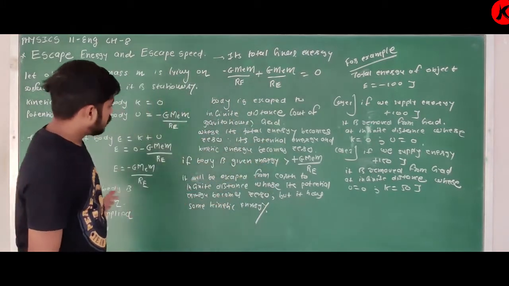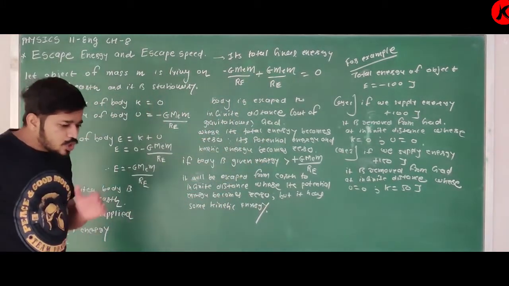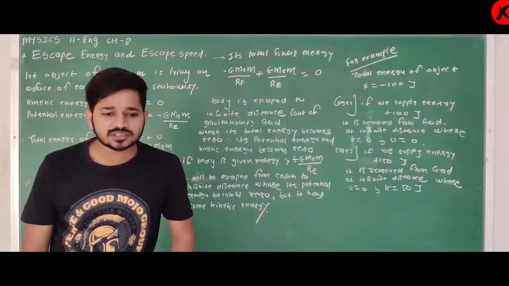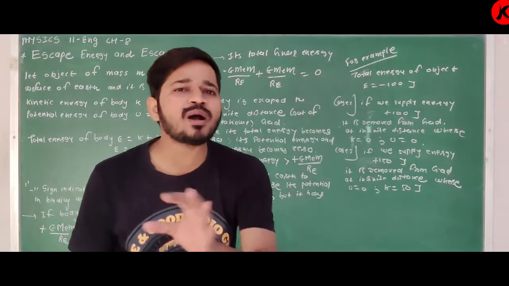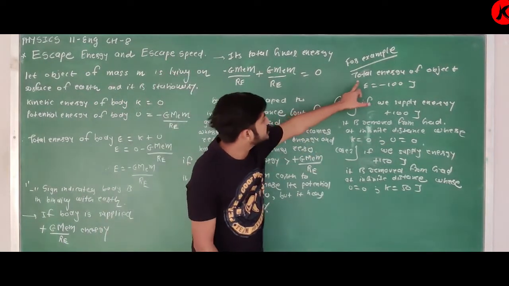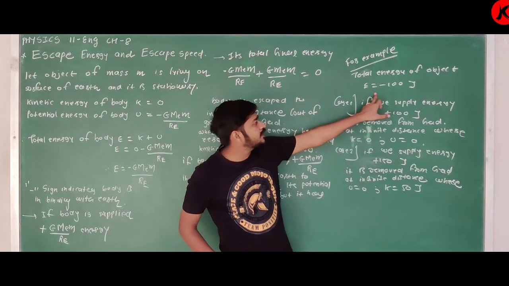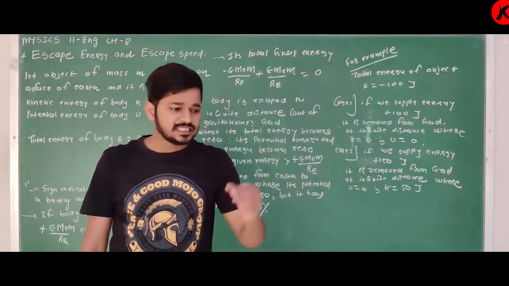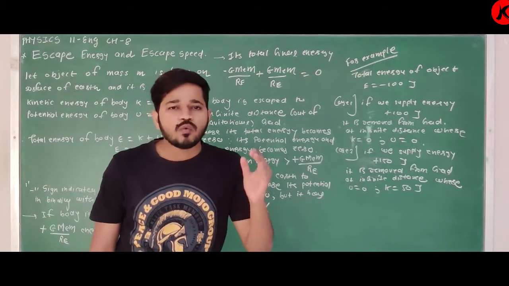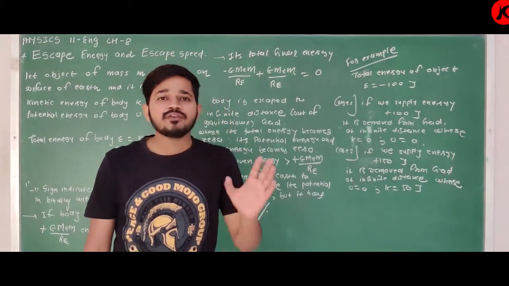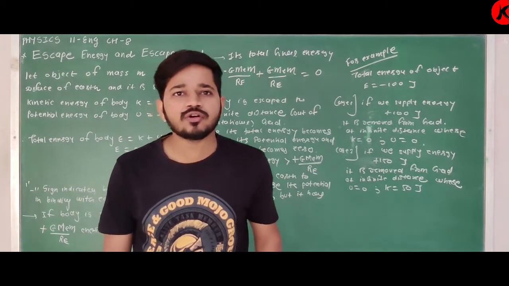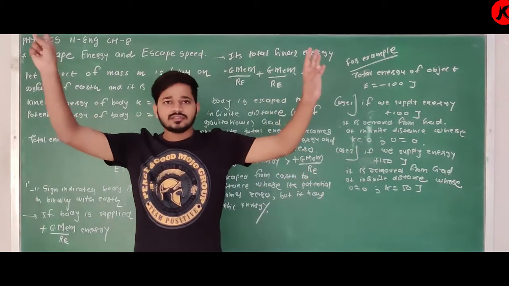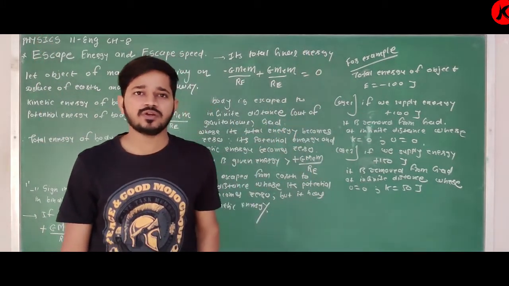So from this we can say that to remove any object from the gravitational field of Earth, it must be given some minimum amount of energy. Here the total energy of the object is minus 100 joule. If we supply 100 joule, it escapes. If we supply 120 joule, it escapes. If we supply 150, 200, whatever energy greater than 100, it will escape.